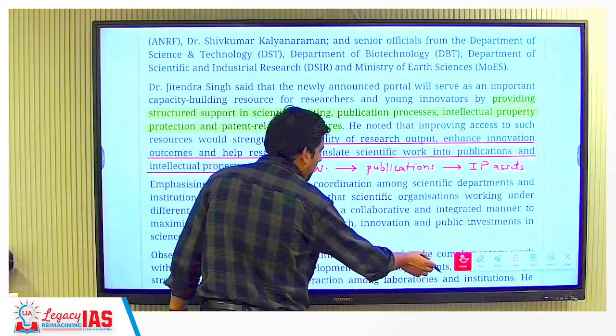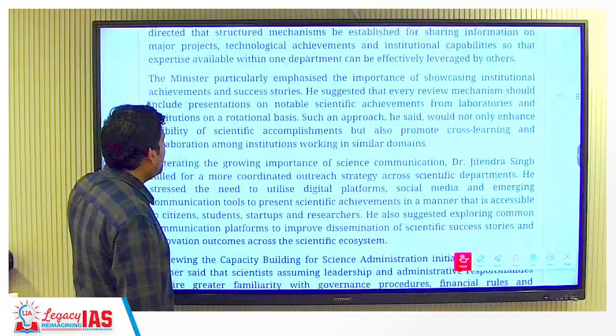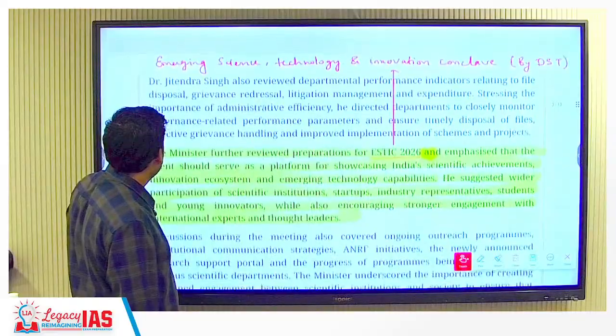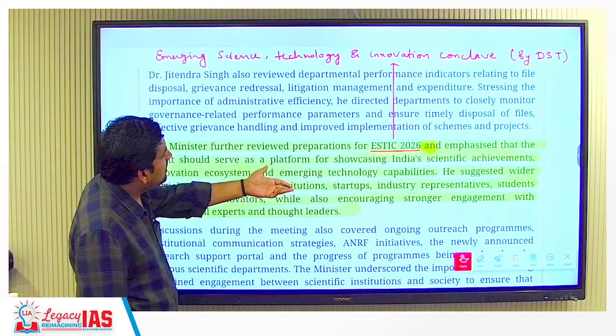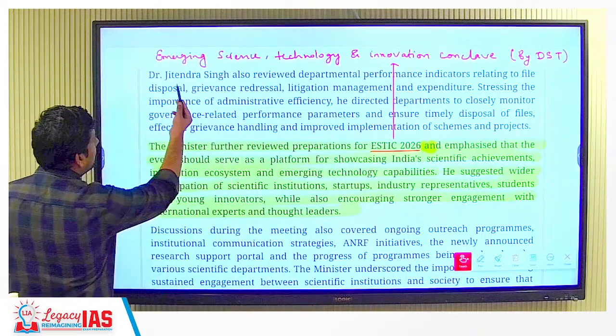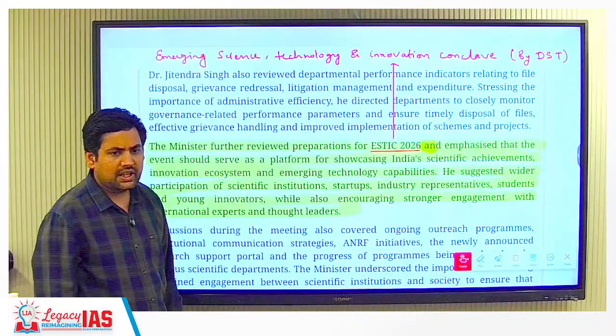Then also on the sidelines, because the minister was there, he discussed the different things we are aiming for. Basically the minister further reviewed preparations for ESTIC 2026. What is this? This is the Emerging Science, Technology and Innovation Conclave conducted by the Department of Science and Technology every year.